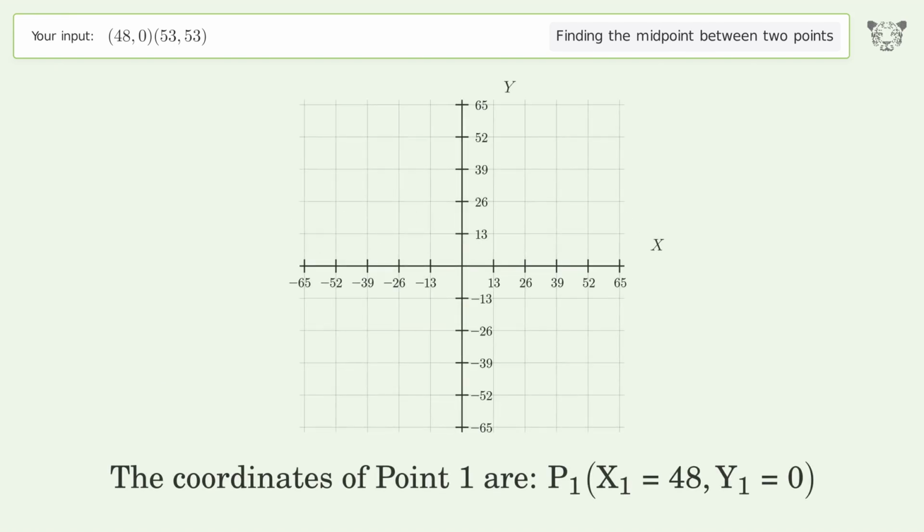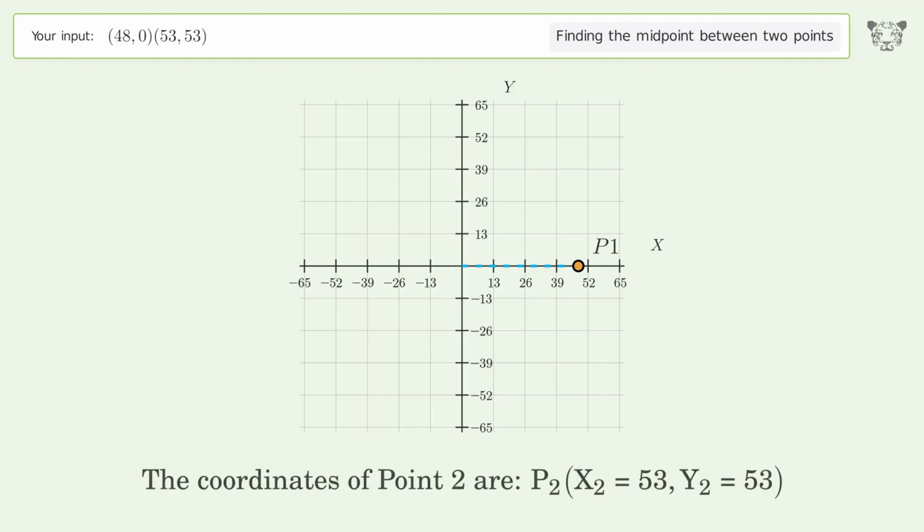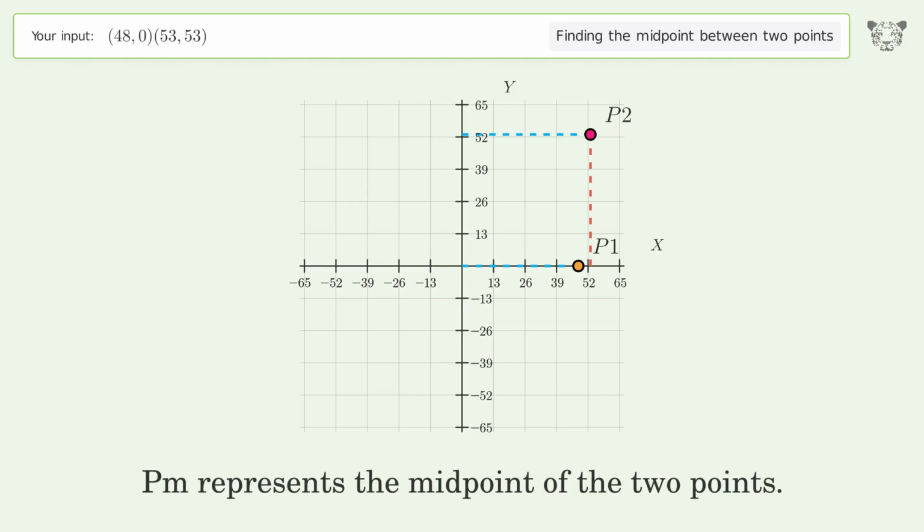The coordinates of point 1 are x1 equals 48, y1 equals 0. The coordinates of point 2 are x2 equals 53, y2 equals 53. PM represents the midpoint of the 2 points.